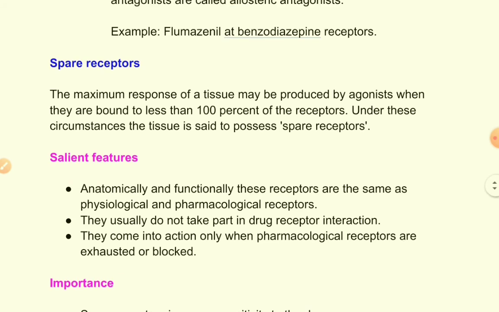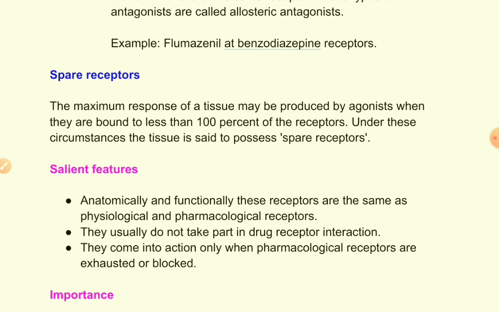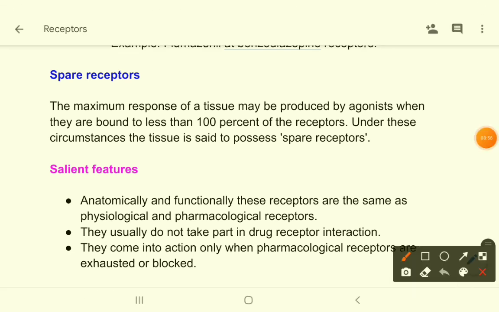Now come to a very important and very interesting topic, that is spare receptors. What are spare receptors? Suppose you have your own private car, and you are going from one city to another by that car, and you have 4 tires attached to that car, and you have an extra tire, a spare tire.